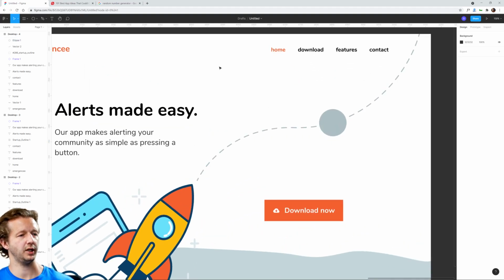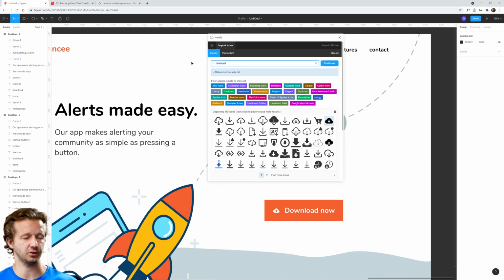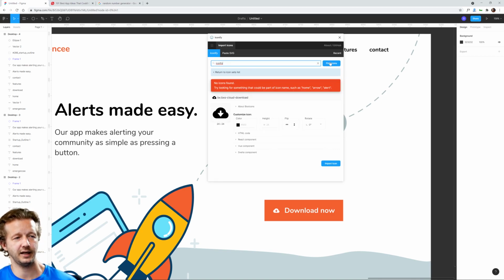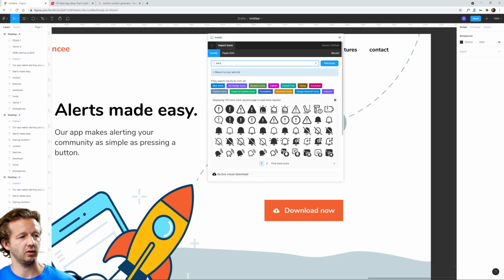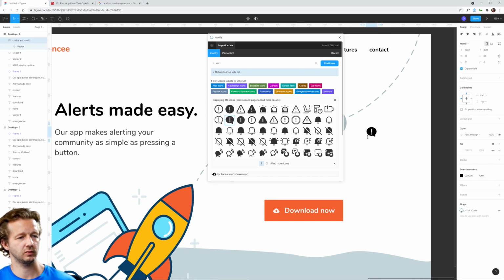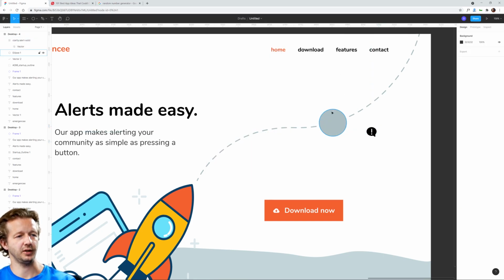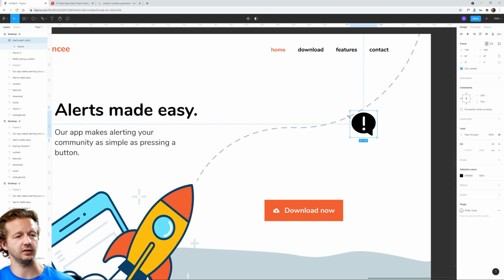And then maybe we'll use the Iconify plugin. Of course, as you can see, I'm having fun here, just experimenting. And that's part of the process, because I didn't have this project pre-planned at all. We can put alert. Maybe we'll grab this one right here. In fact, we can just get rid of that and maybe just put it there.